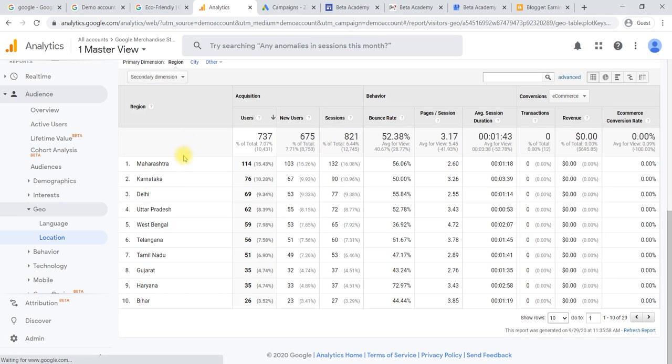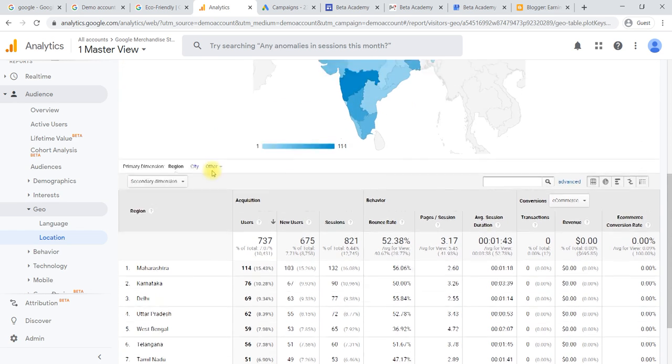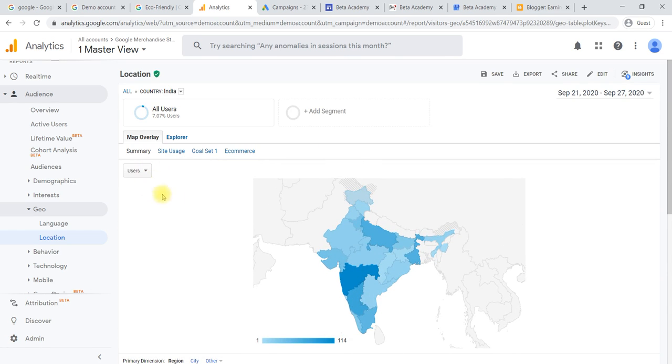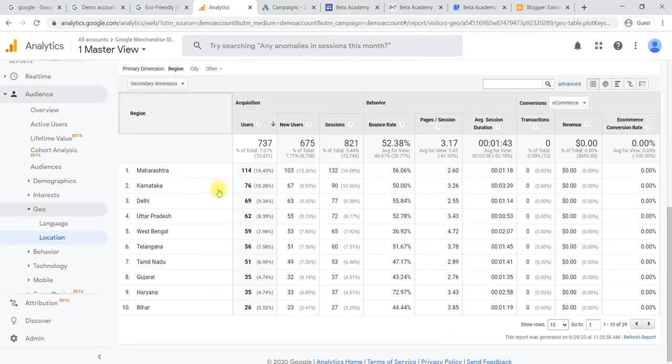You can take it state wise. When you go inside that particular country, it will be state wise, and you will get to know the results, like what kind of behavior, acquisition and conversions there are state wise within that particular country also. That is about geo.